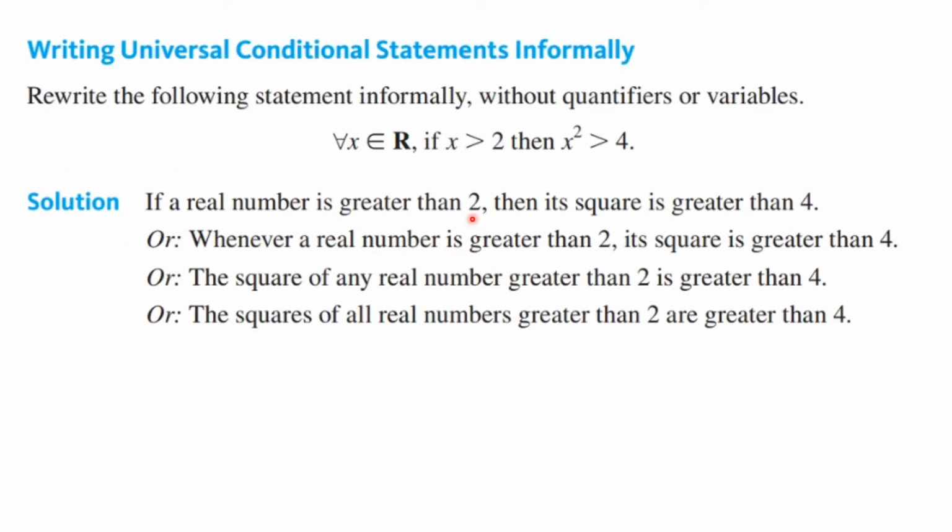If a real number is greater than 2, then its square is greater than 4, or whenever a real number is greater than 2, its square is greater than 4, or the square of any real number greater than 2 is greater than 4, or the squares of all real numbers greater than 2 are greater than 4.